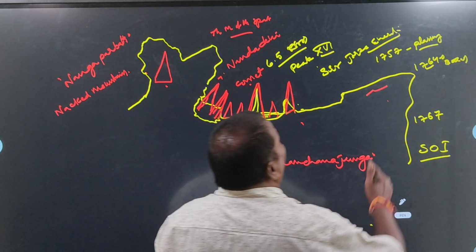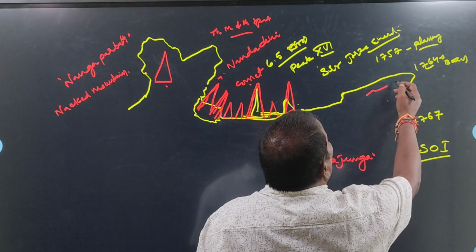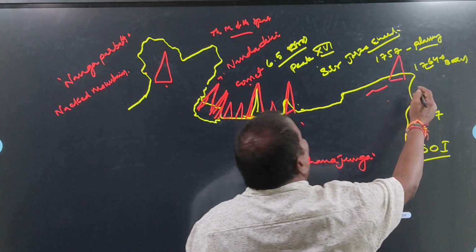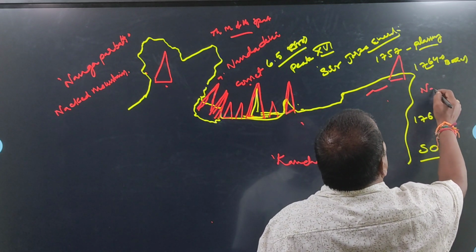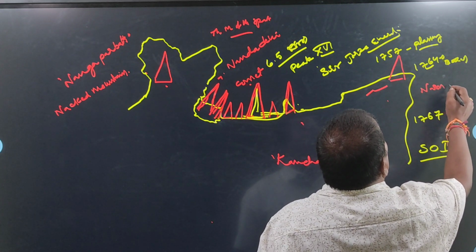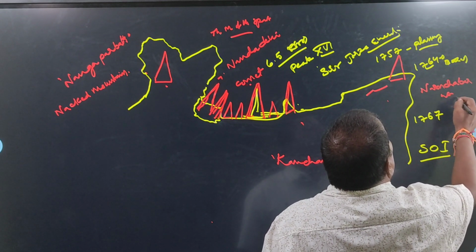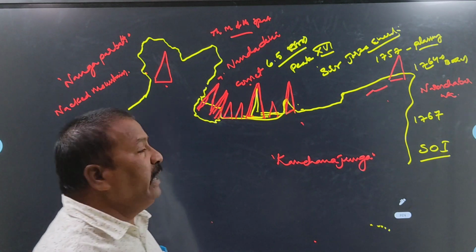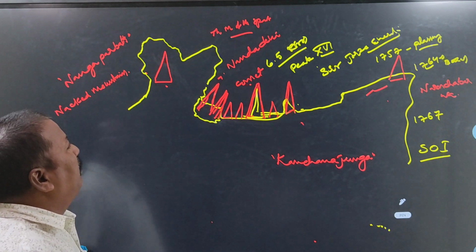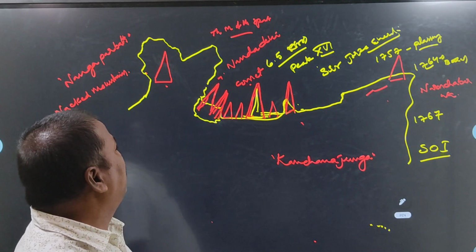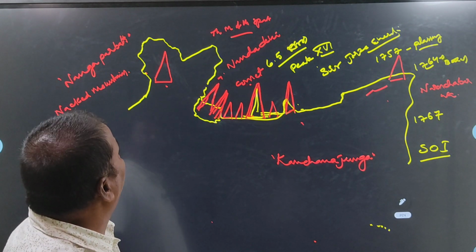Okay. Next, in the northern side of Arunachal Pradesh, in the eastern part, another important peak is there. Its name is Namcha Barwa. These are the main important peaks in the Greater Himalayas. I will try to explain them one by one.